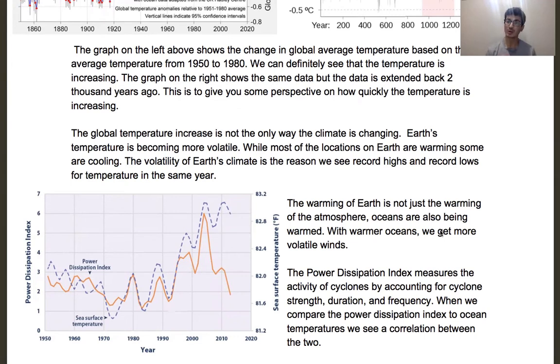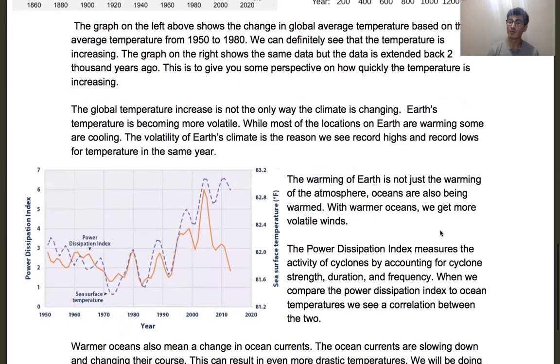So not only are we warming up Earth's atmosphere, we're also warming up the oceans. When we have warmer oceans, we also get more volatile winds. So we can have winds that go from nothing to being very quick, over 100 kilometers an hour, really quickly because of these warming oceans.